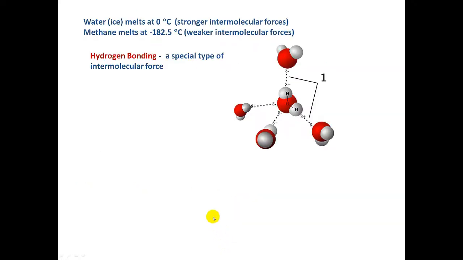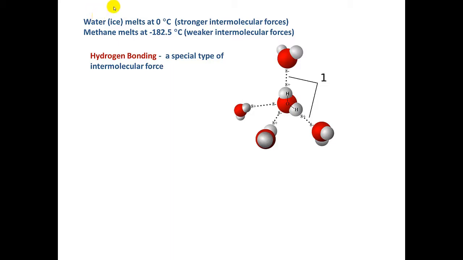So what does this mean? Well, let's take a look here. Water melts at 0 degrees Celsius, and methane, which is natural gas, melts at negative 182.5 degrees Celsius. Now, we know that water at room temperature is a liquid. And at room temperature, which is about 22 degrees Celsius, methane is a gas. We use it to cook our food and to heat our homes. So methane is a gas at room temperature.